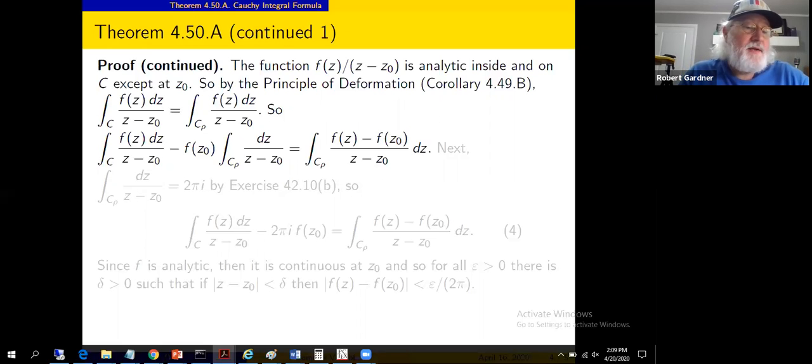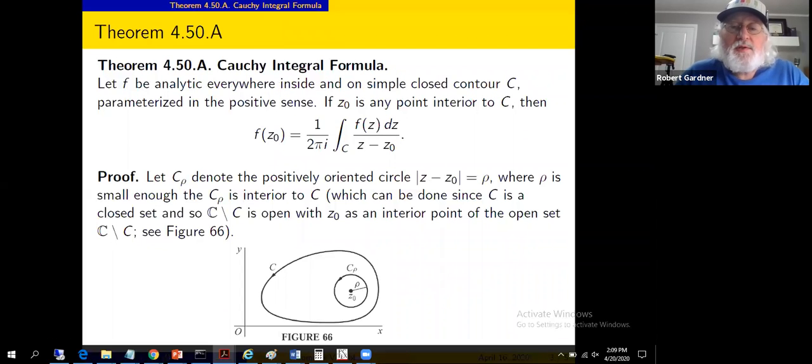Okay, let's go back and take a look at that picture and see why that is. We could deform C into C sub rho over the region about which the function is analytic. It's analytic inside C and outside C sub rho and on both of those contours. So the principle of deformation says the integrals over C and C sub rho are the same.